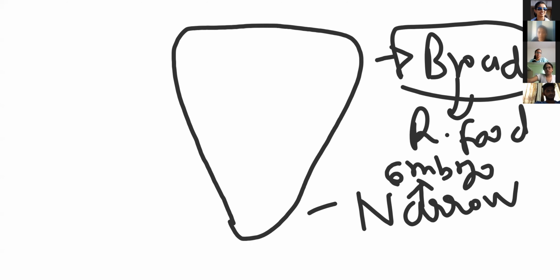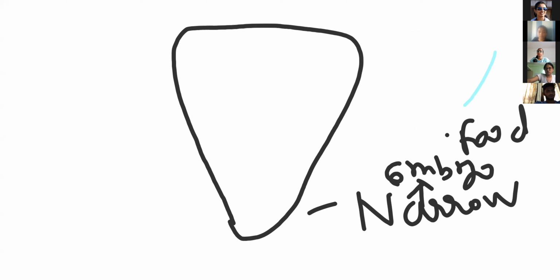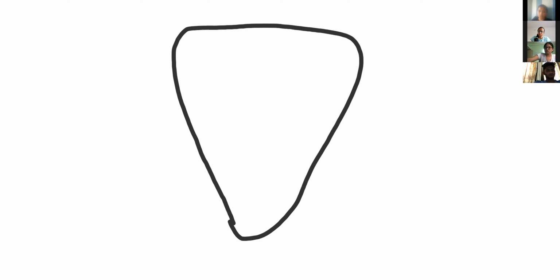Embryo meaning what? You should understand: cotyledons plus embryo axis, right? Same like a dicot. But here, the embryo is present only in this narrow part, and the broader part has the reserve food material. Now next, the outermost covering of the maize or monocot seed, here we don't say seed coat, a particular new term is given: hull.